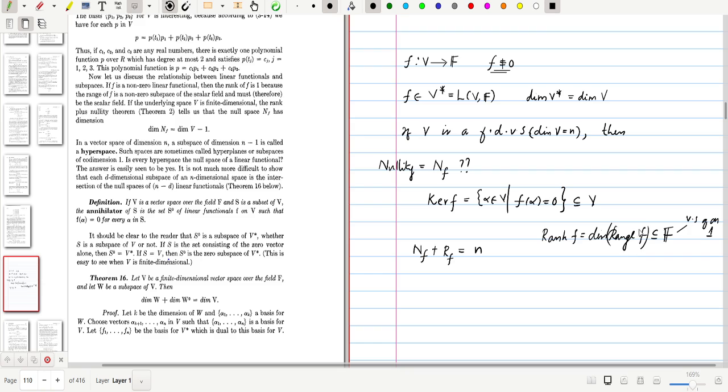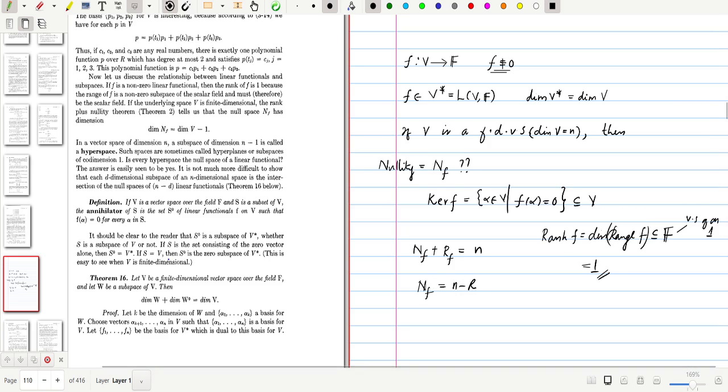Then the dimension of the range of f will be greater than or equal to 1, but the maximum possible dimension of capital F is 1. So the rank of f is equal to 1. This implies that the nullity of f is equal to n minus the rank of f, that is, n minus 1.